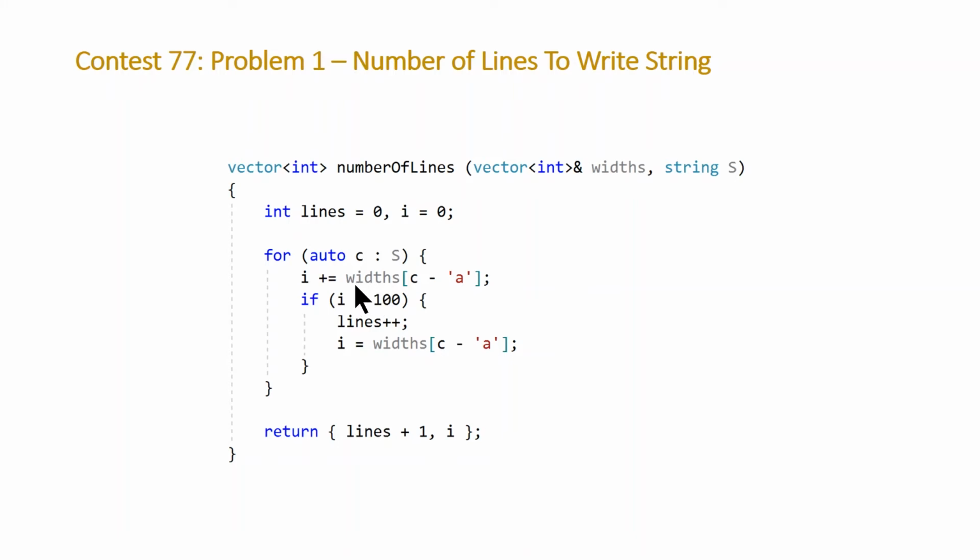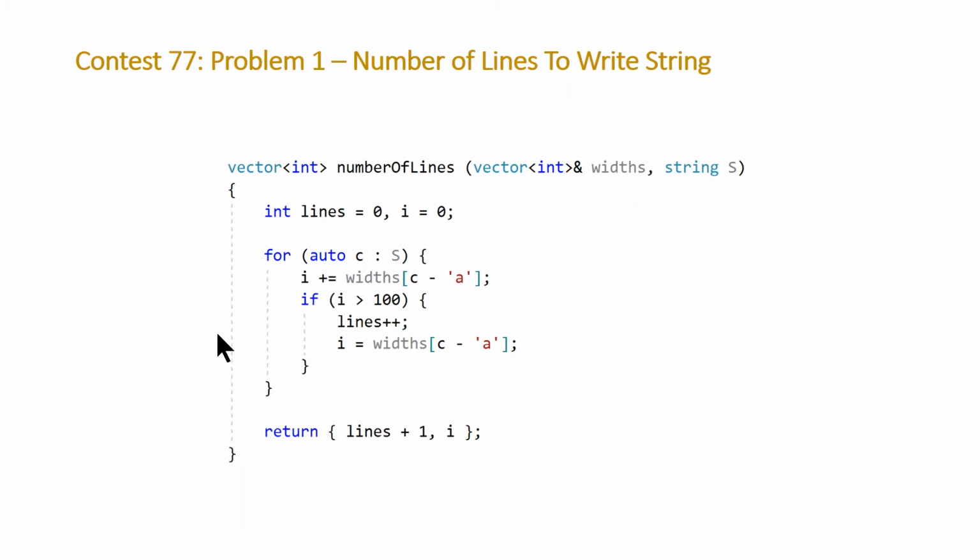Then we pass that to our vector of integer widths, and that retrieves the width of our current character. We do a plus equals to our column, and at any point if our column exceeds 100, we post increment lines, and then reset our column to be equal to the width of our current character.